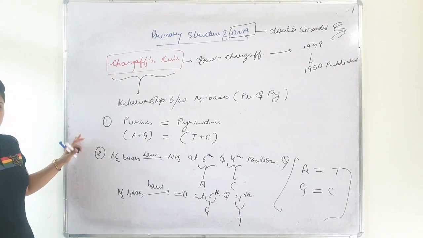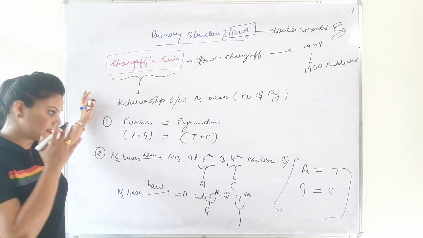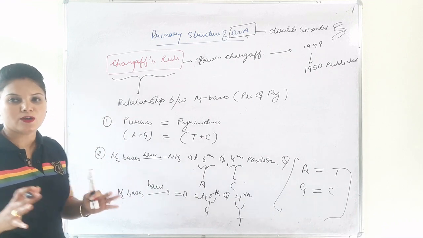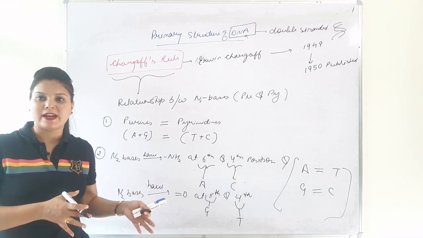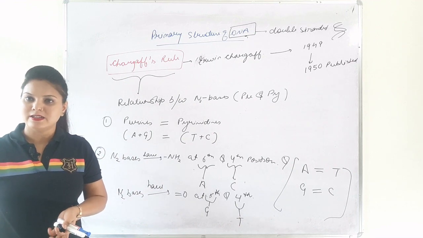These are the two rules given by Chargaff, and they apply perfectly to the double helical structure of DNA, except for some viruses which have a single-stranded genome.